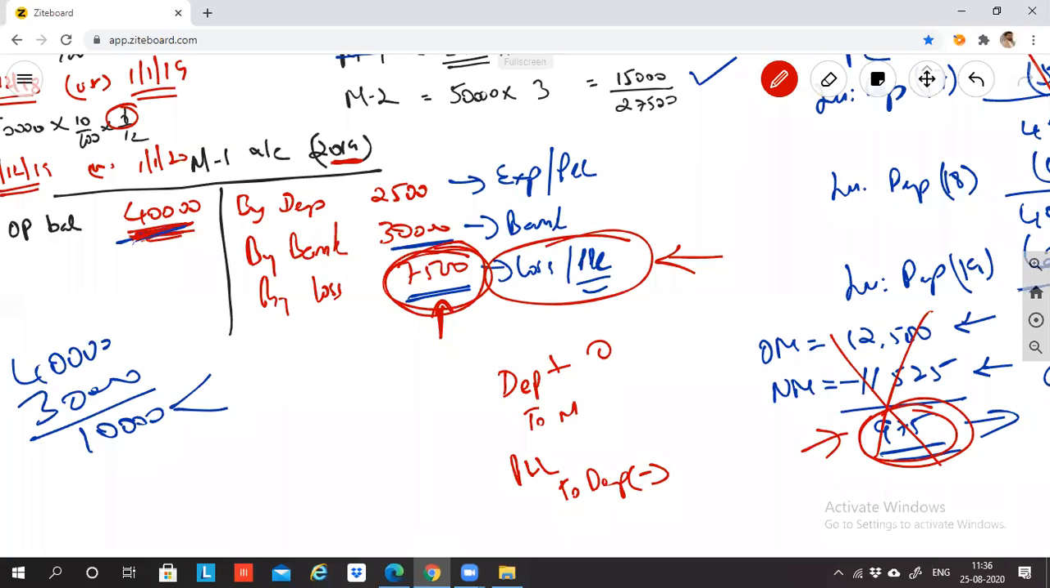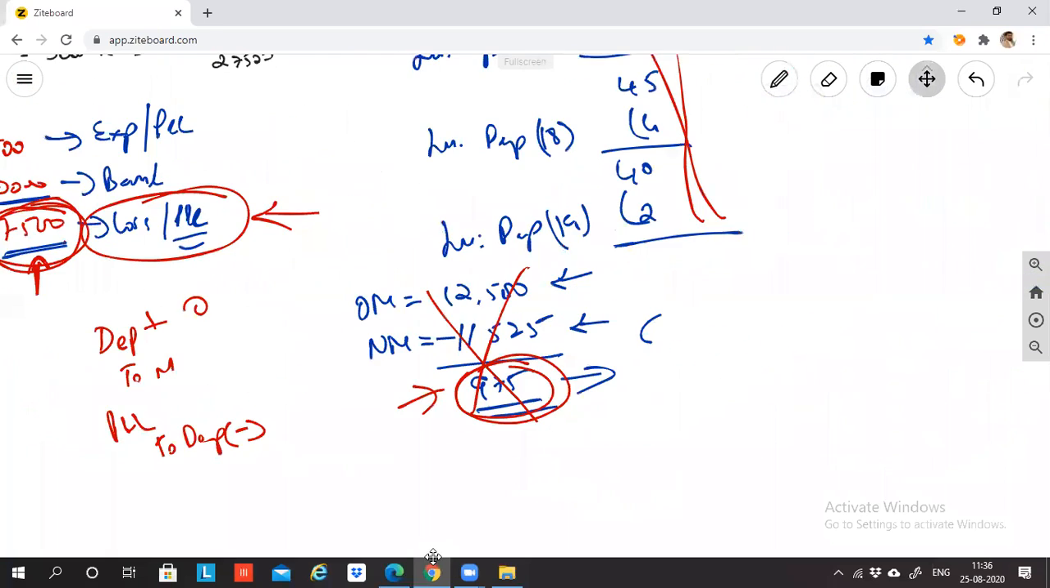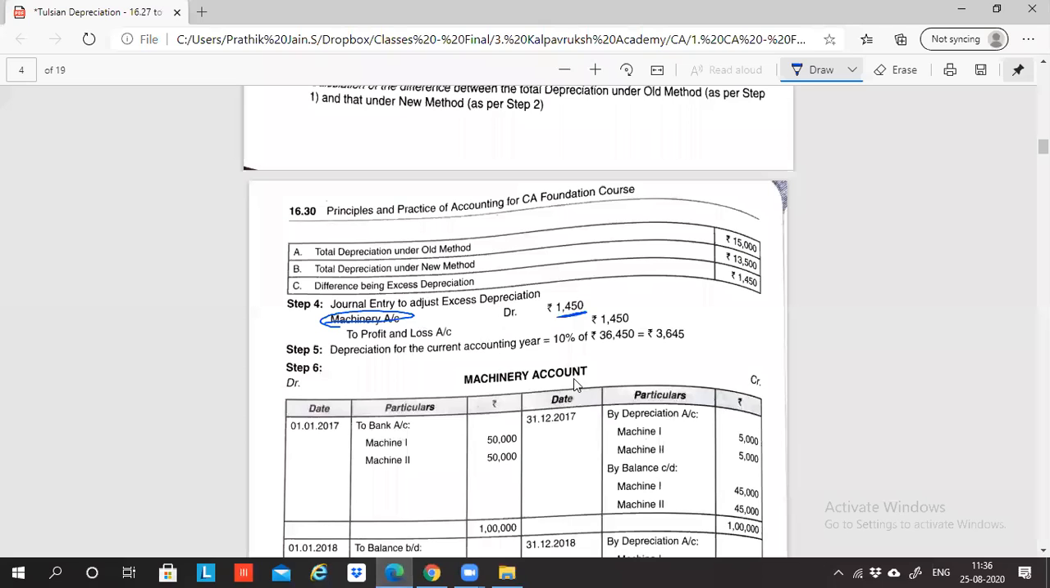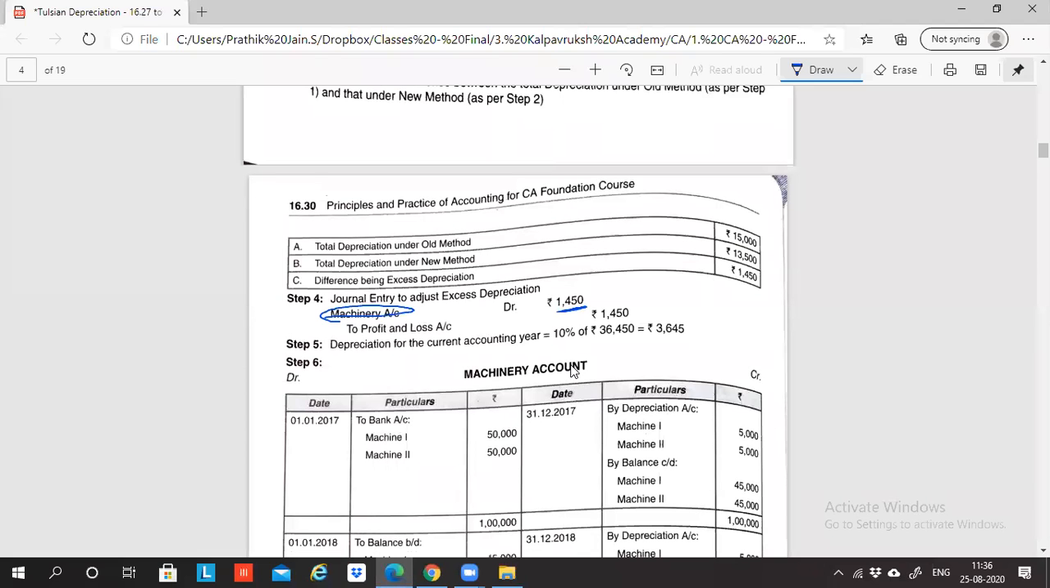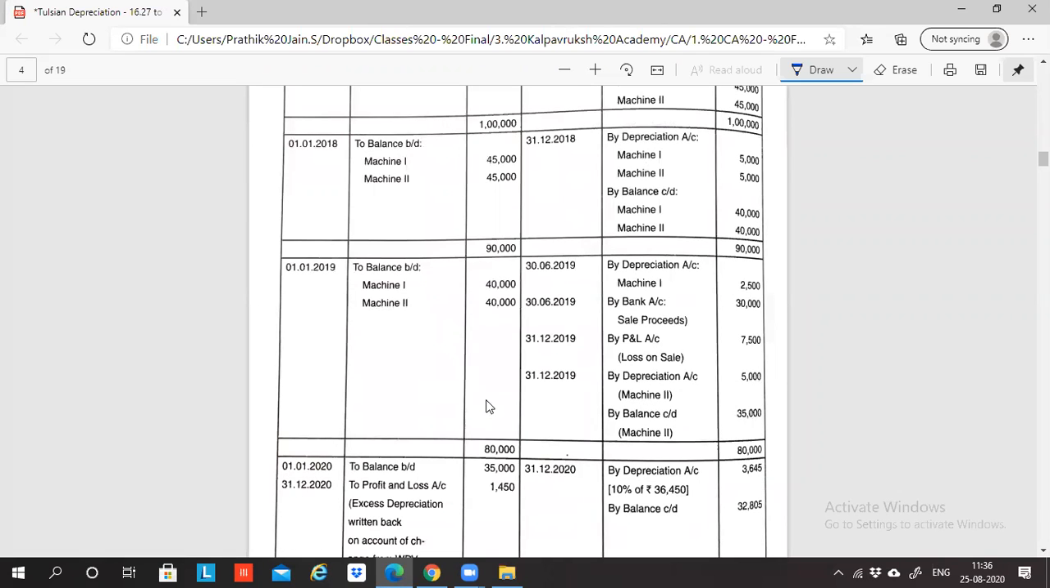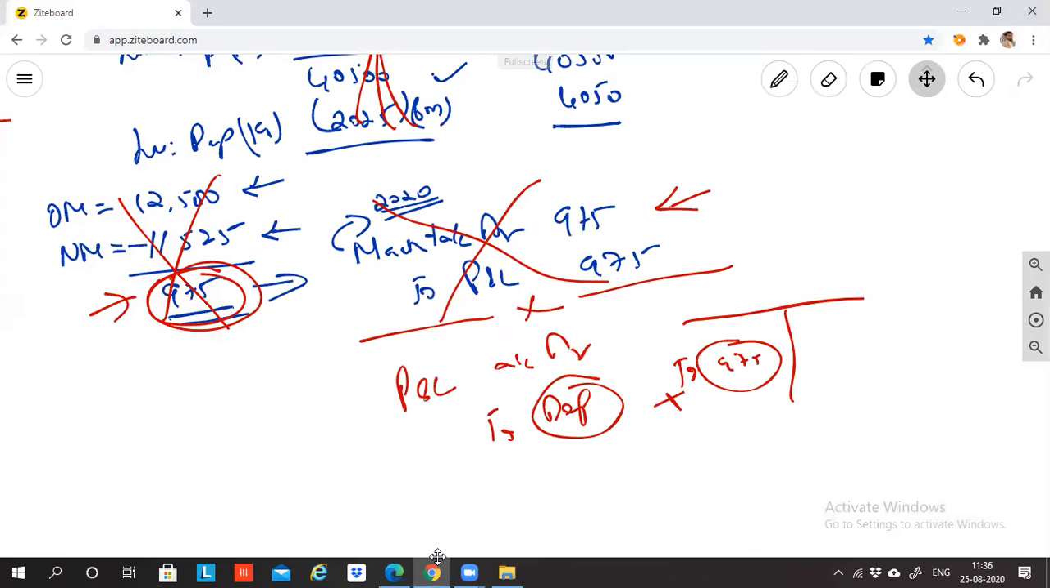Then my question to you, if I'm telling that, sir, by P&L to depreciation, there is no change in the machinery account. There's no entry coming in machinery account because of that. I wanted to show the calculation in machinery account, no? That is the main purpose, to correct the machinery value.